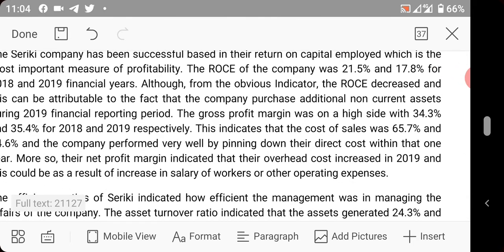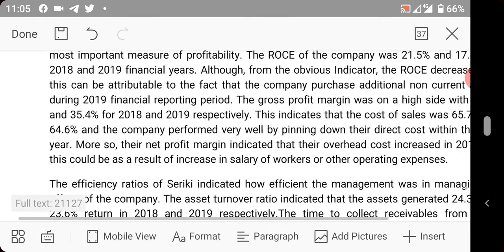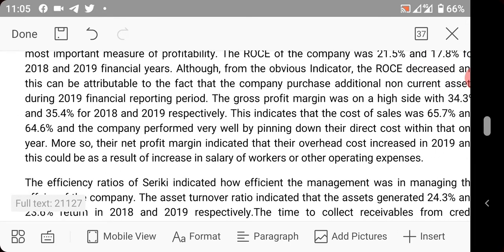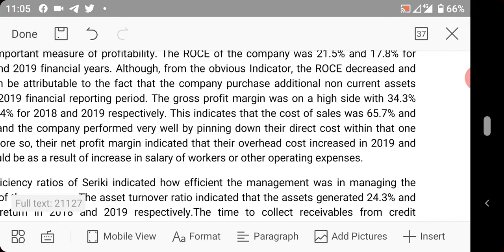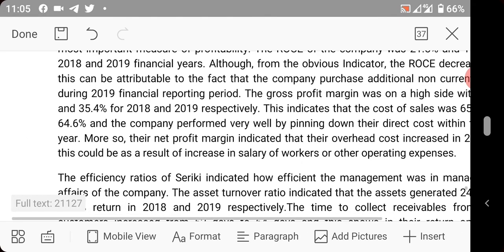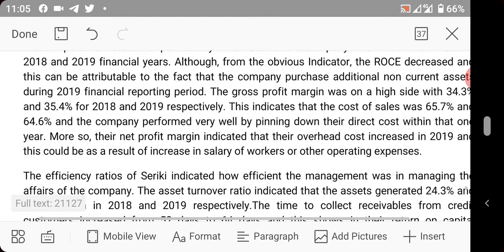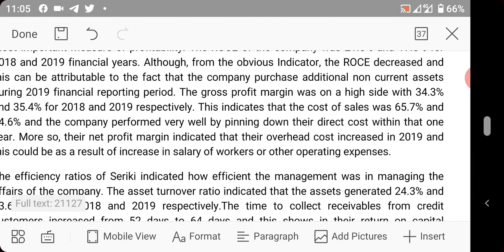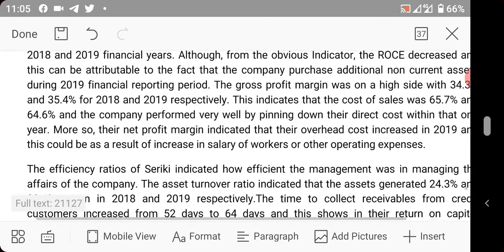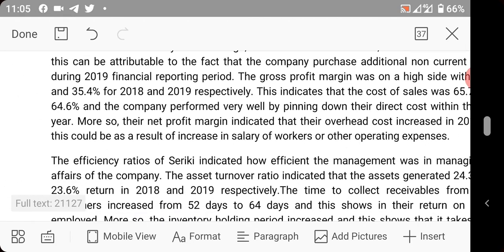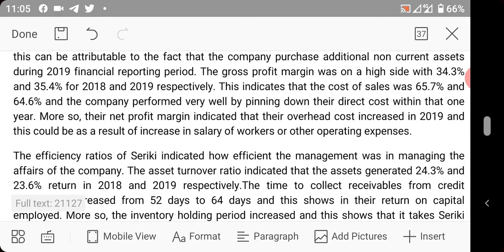This indicates that the cost of sales was 65% and 64.6%, and the company performed very well by pinning down their direct cost within that one year. More so, the net profit margin indicated that their overhead costs increased in 2019, and this could be as a result of increase in salary of workers or other operating expenses.